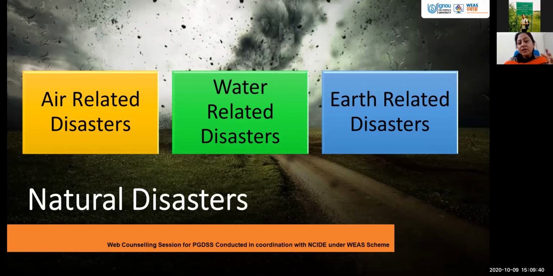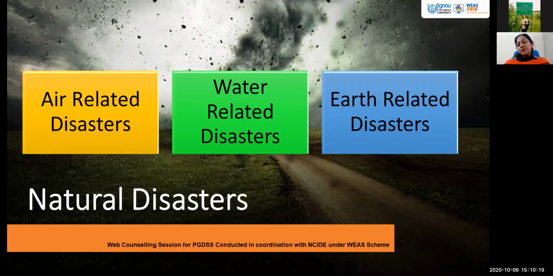Then there are water related disasters. Either it is due to excess of water, which we see in case of floods. Every year, because of more than average rainfall, floods are occurring, or it can also occur due to less water, with drought like conditions prevailing. So water related disasters are also very common. Strong movement of waves in oceans, which is called a tsunami, is also a water related disaster.